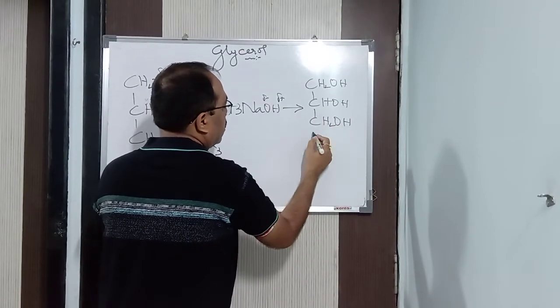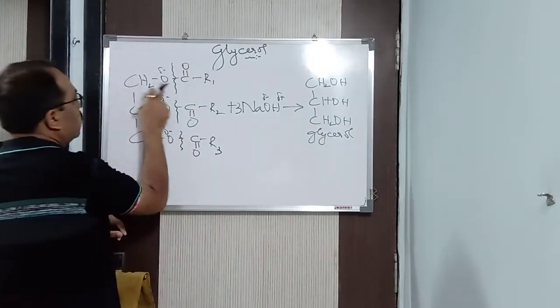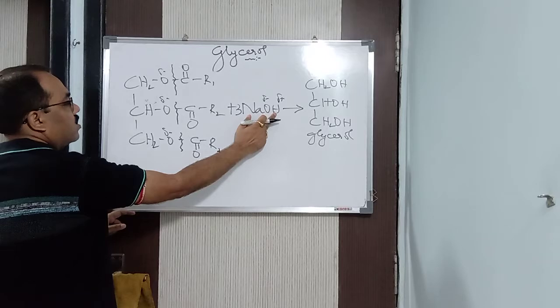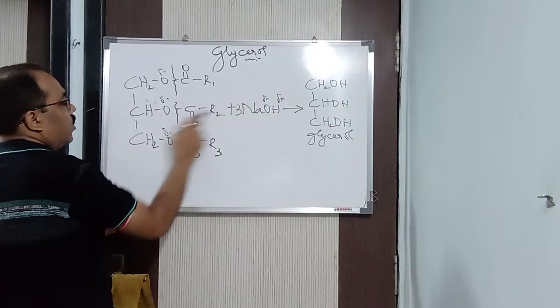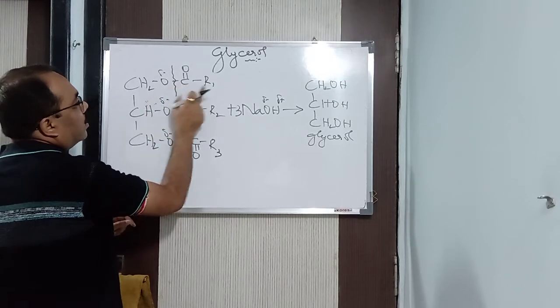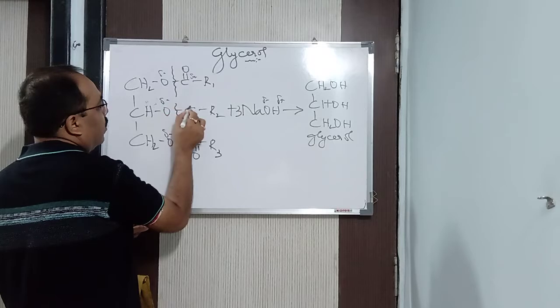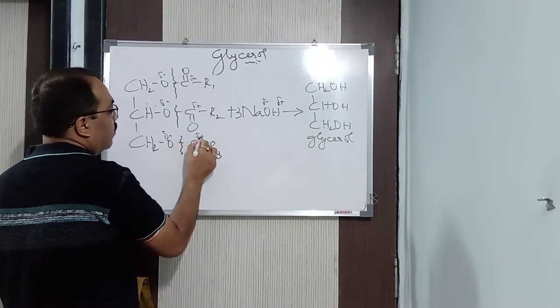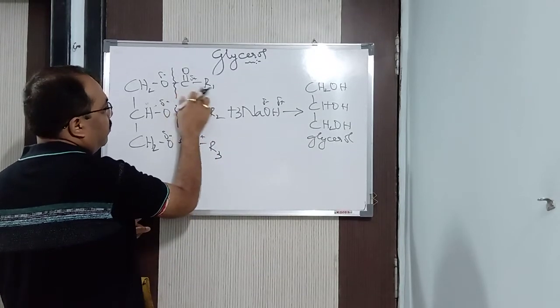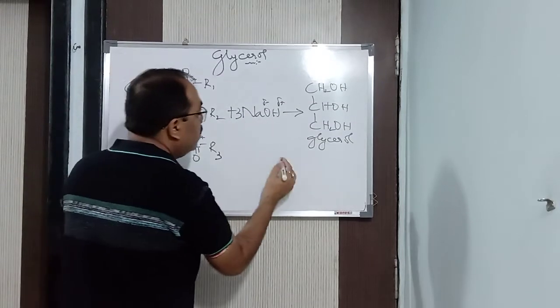What is this? This is nothing but glycerol. See here, CH2O negative goes with this H positive to give CH2OH, CHOH, and CH2OH. And this RCOO, here the carbon is positive. If this oxygen is negative, this carbon is positive. Same thing here, this carbon is positive, this carbon is positive.